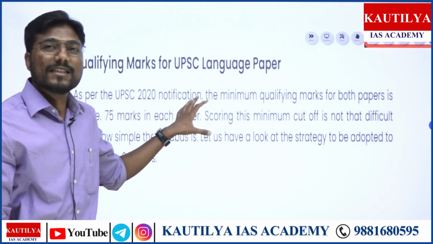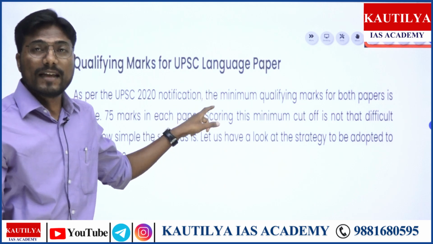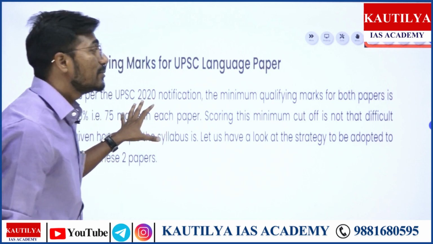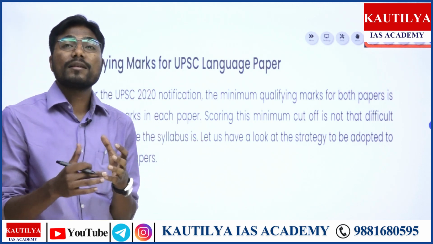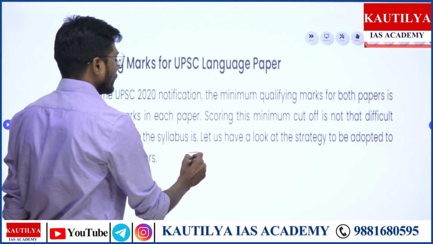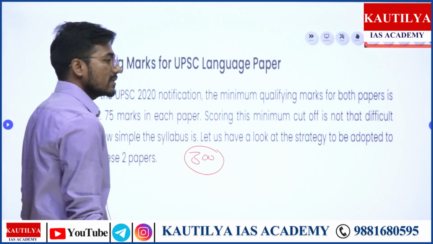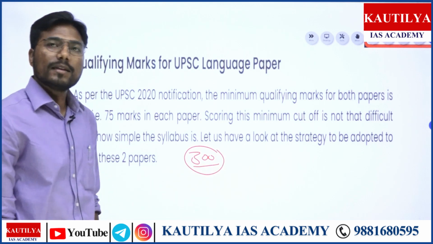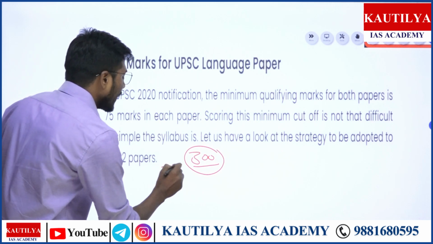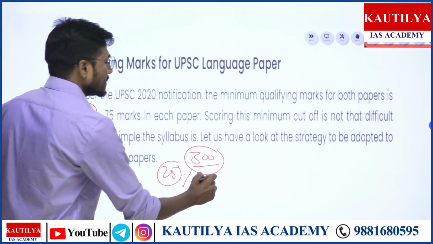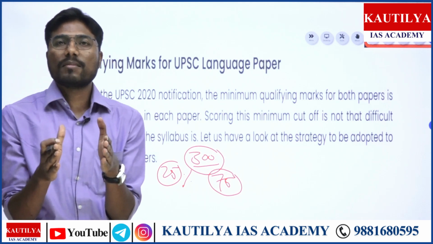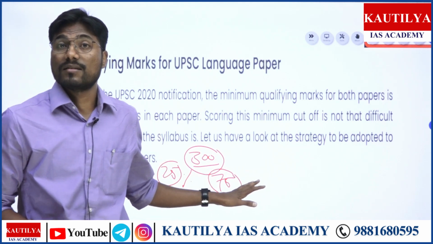For this compulsory paper, either compulsory English or your regional language, say the Marathi paper, you have to secure minimum marks. As we know, there are 2 papers and each single paper consists of 300 marks. In 300 marks, you have to secure 25 percent. It means 75 marks out of 300. You only have to get 75 marks out of 300, right?